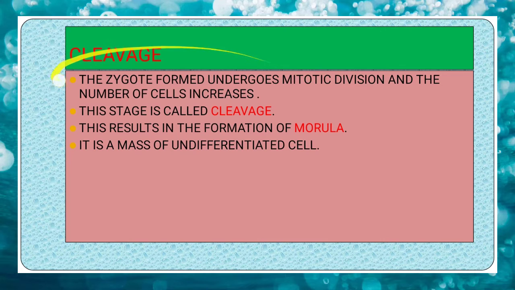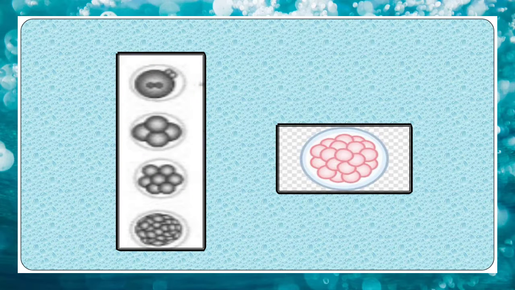First, we are discussing cleavage. The zygote formed undergoes mitotic division and the number of cells increases. This stage is called cleavage. This results in the formation of morula. It is a mass of undifferentiated cells. So first the zygote goes into 2-cell stage, then 4-cell, 8-cell, 16 and 32-cell stage. This 32-cell stage is known as morula.